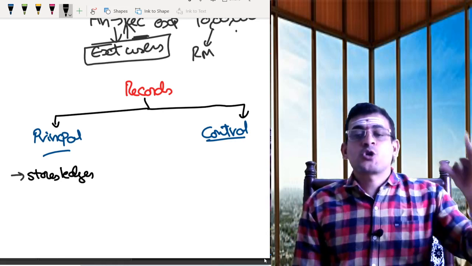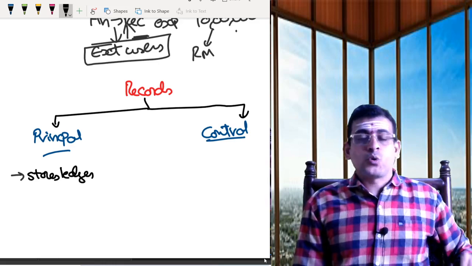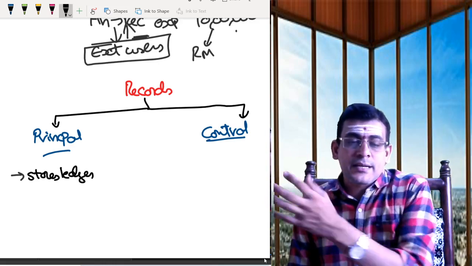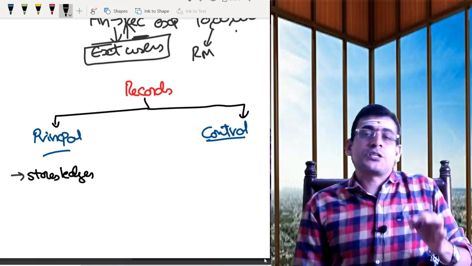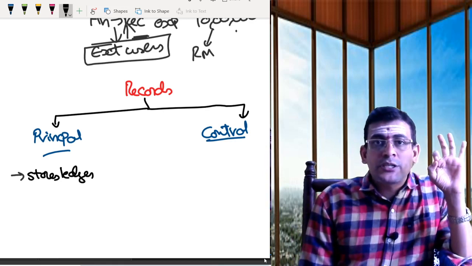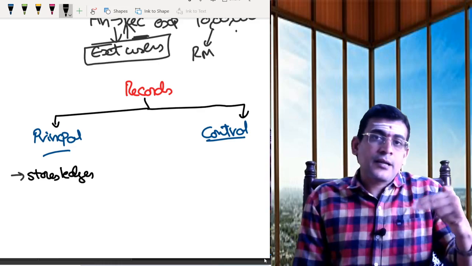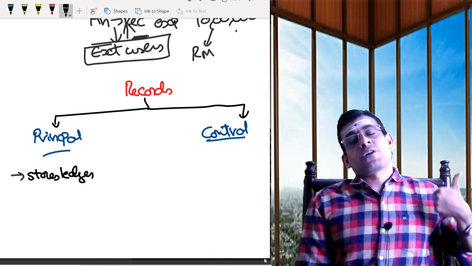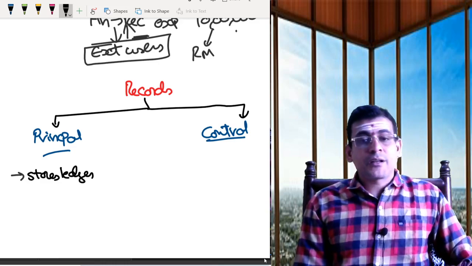Whatever goods are issued on the date of issue will be recorded. So on the corresponding date, I can easily ascertain the balance. That is what is called the stores ledger. In the stores ledger, we maintain records in terms of quantity and in terms of value. That's what is happening for your stores.